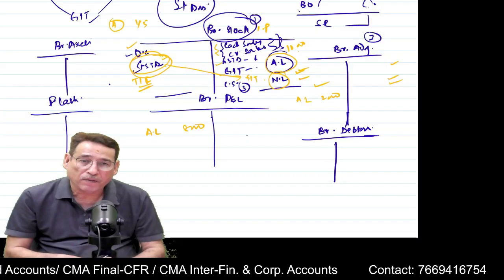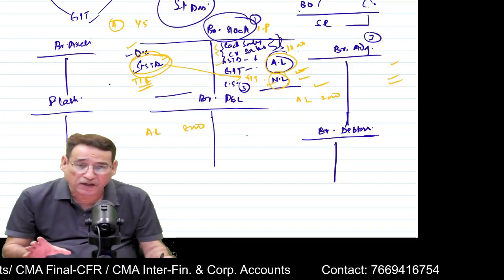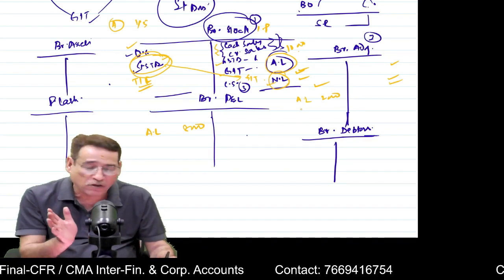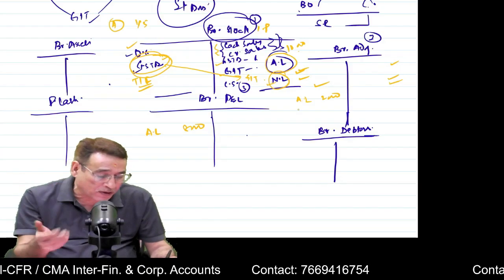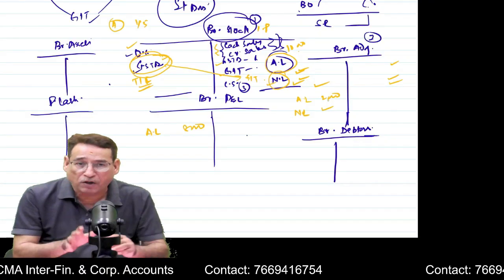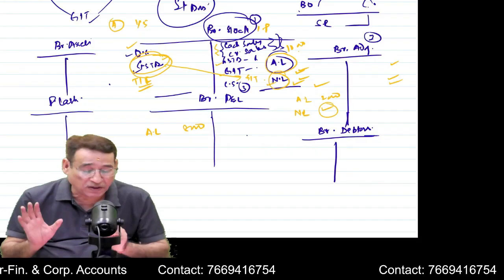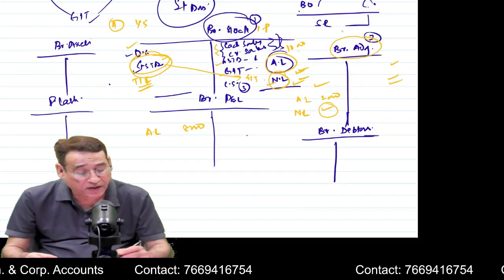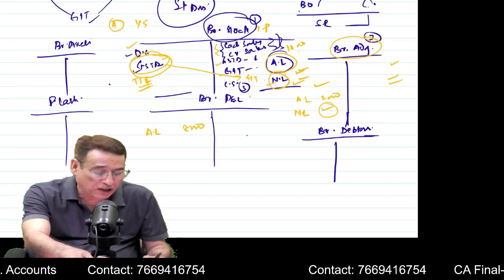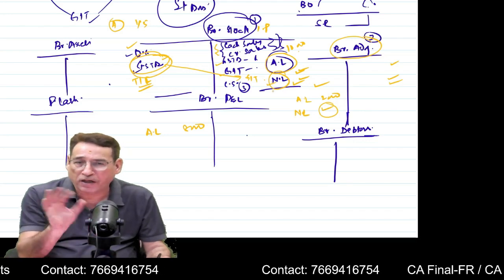Regarding normal loss, whatever normal loss is given to you, is it clear to you? You put the normal loss on the credit side, and in case of normal loss, we need not calculate any loading. Whatever normal loss is there, entire normal loss will be taken to the debit side of the branch adjustment account. Is it clear to you or not? Because branch adjustment account is synonymous to trading activity. So normal loss means something which is related to your trading activity. That is the reason why it is not split into loaded part and cost part.